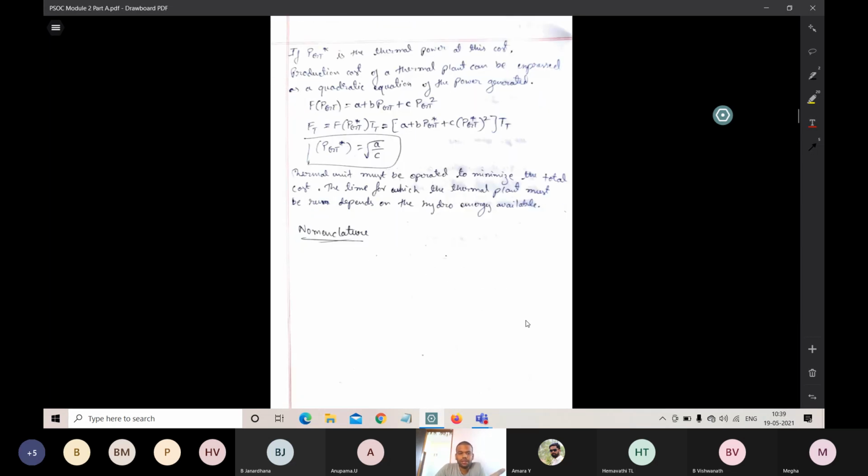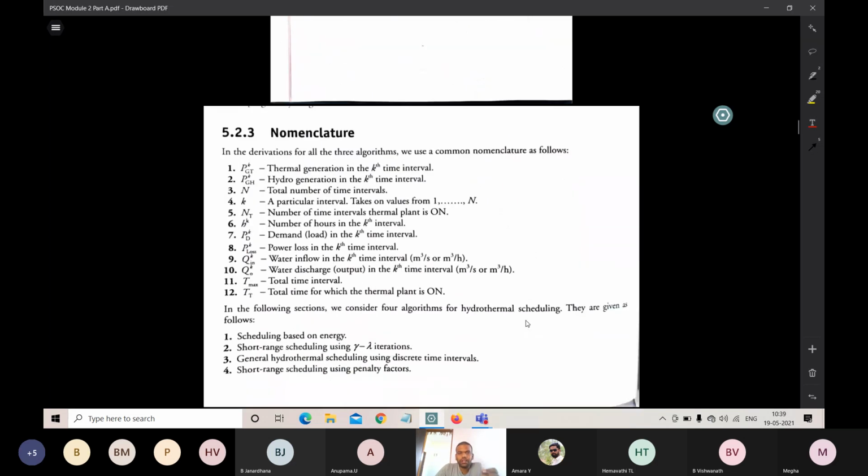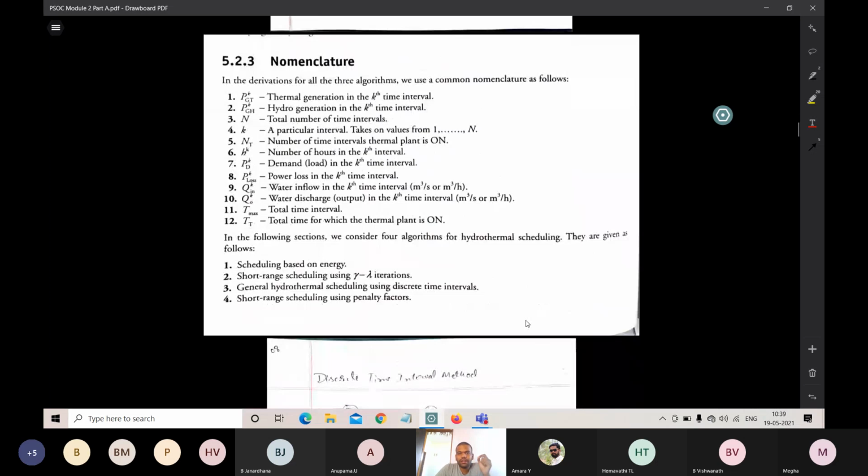So that is the nomenclature that we discussed yesterday. The main thing is that hydrothermal scheduling will be solved by algorithms. The algorithms are based on energy scheduling, and short range scheduling and long range scheduling, which we discussed yesterday. Then there are lambda-gamma methods, iterations, discrete time intervals and penalty factors, which we will discuss one by one. The first thing is the discrete time interval.